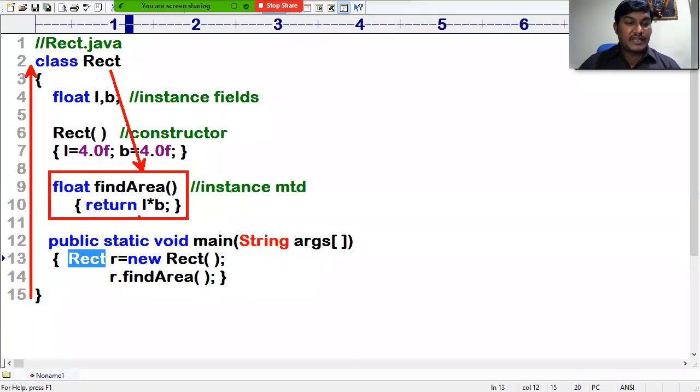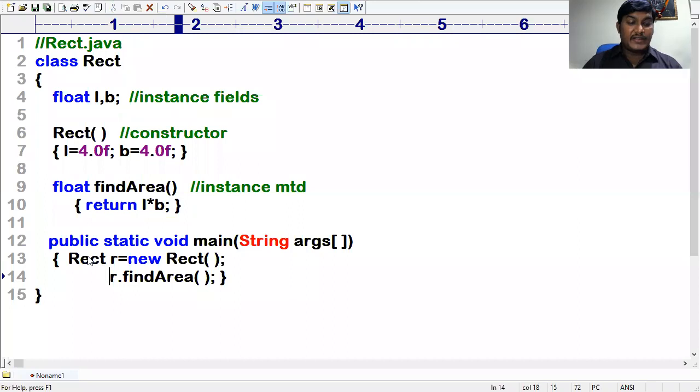So what happens now? L and B are instance fields of which object? The object which is calling this method. This method is called by r. Already I told you, L is initialized with 4, and B is initialized with 4. 4 into 4 is 16. Is it returning or not returning? Returning. The returned value is of type float. So here it is returning a float value.